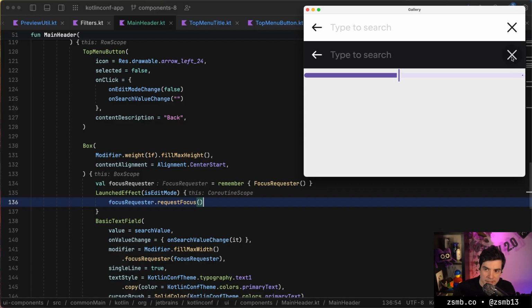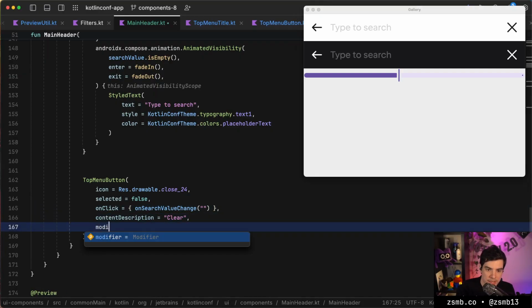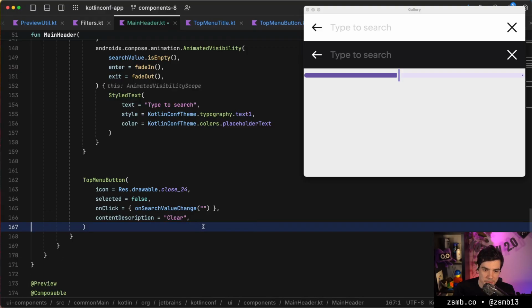If I hit the X, we lose the focus. That's annoying. That shouldn't happen. Ideally. I suppose I can just do that by making this focusable false. So then if we go to search, we have the focus here, and if I hit X, no, I just have to manually put focus back.